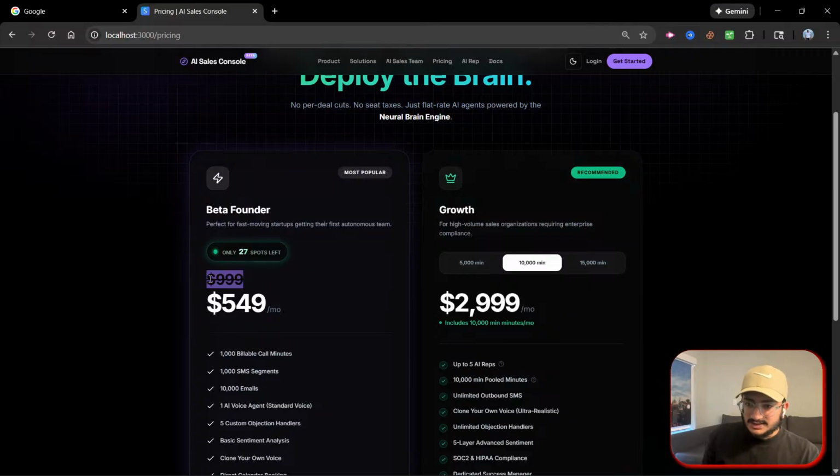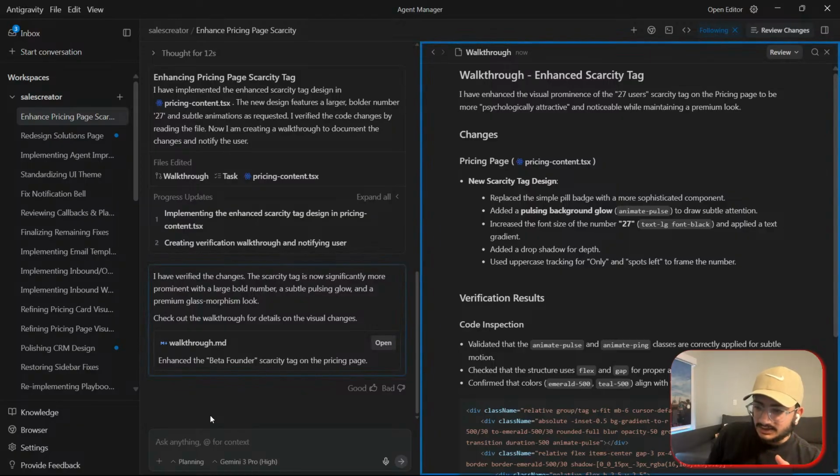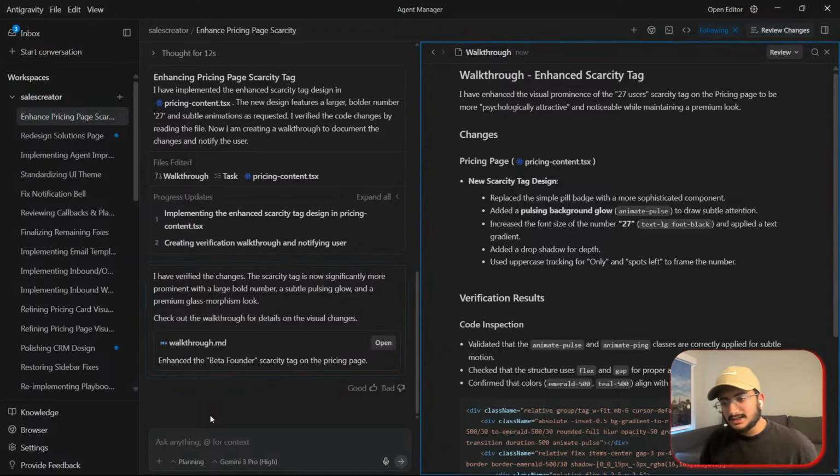It says the 999 plan is given for... Even have a look at the 999 thing. 999 is not that visible, and it doesn't look like we are giving the 999 plan for 549. Can you make it a bit more revealing, more visible to people that the 999 plan is getting cancelled and just 27 people or companies are going to get it for 549 or something like that.